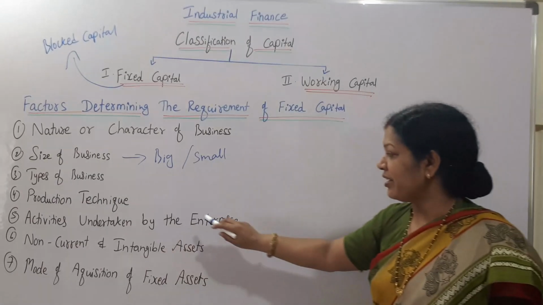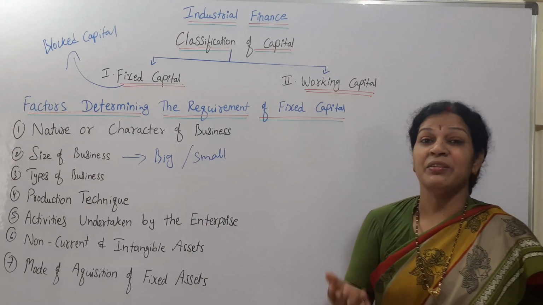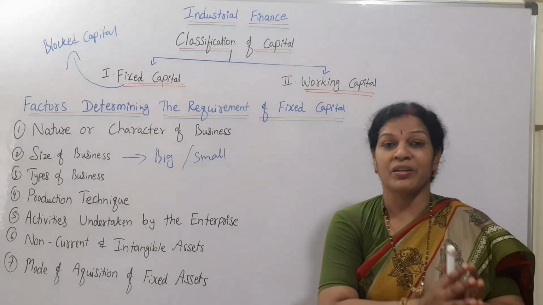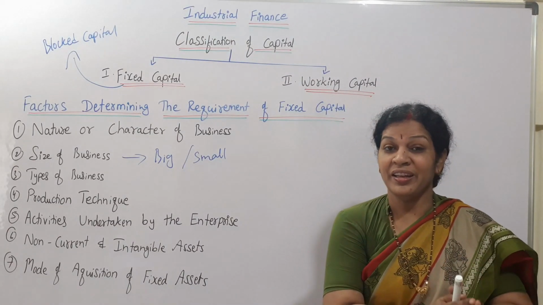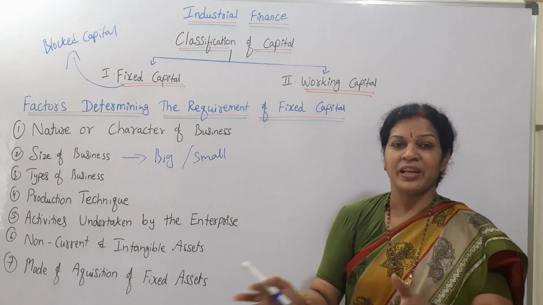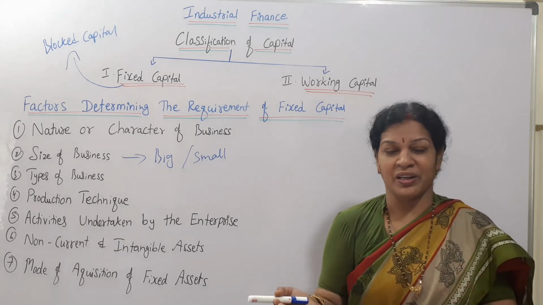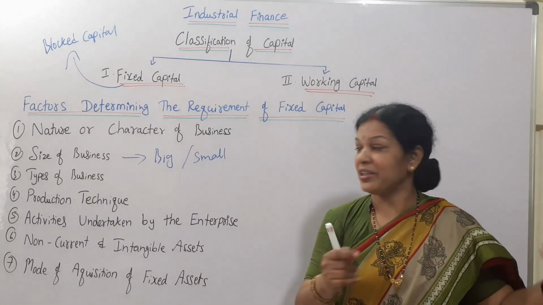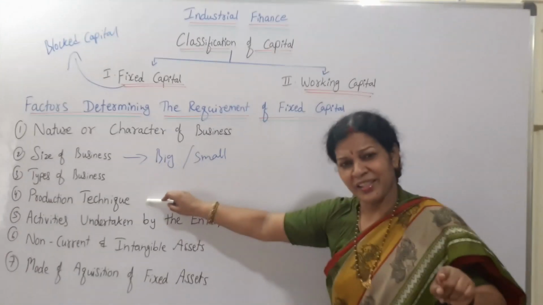Next one, activities undertaken by the enterprises. Activities undertaken by the enterprises means a lot of activities which the organization is following. Then they require, most of the time, much fixed capital. Where activities are less, you require less. And also it depends: even if activities are more, if you are following good methods, good techniques as per the production technique, then the fixed capital may be less. It depends. So activities and production type, what production type you are following.